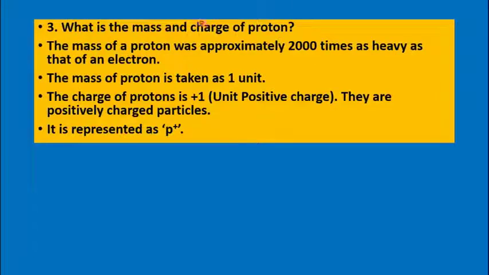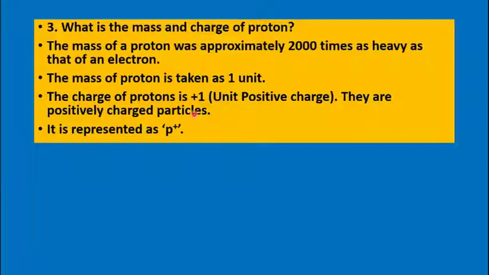Then what is the mass and charge of the proton? The mass of the proton is approximately 2000 times that of an electron. So it is much heavier than an electron. And the mass of the proton, for calculation, is taken as 1 unit. And what is the charge of the proton? The charge of the proton is +1, or it is known as unit positive charge. They are positively charged particles.